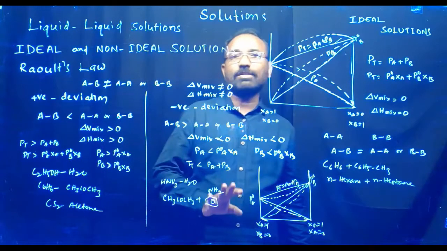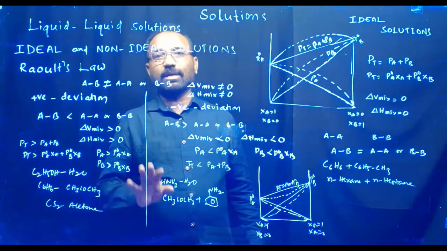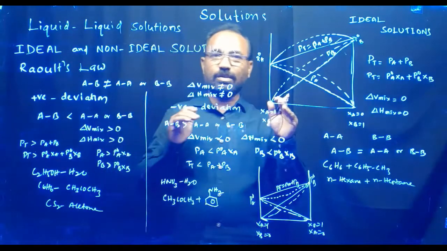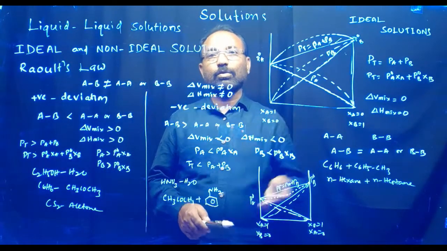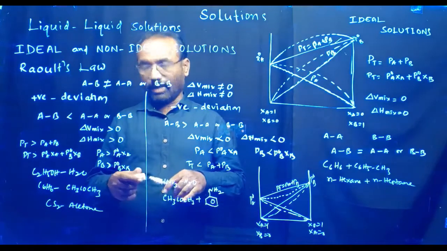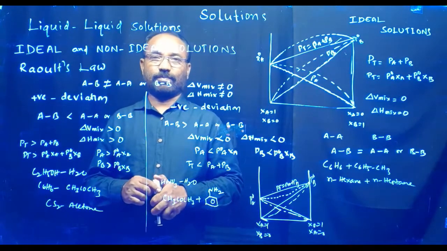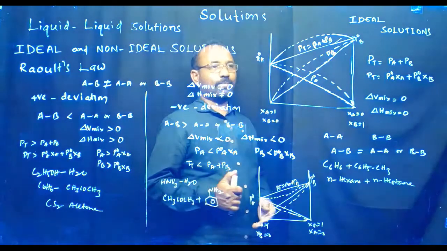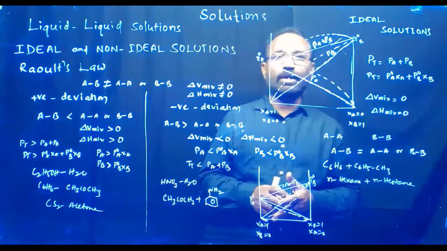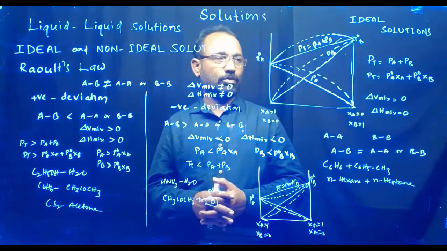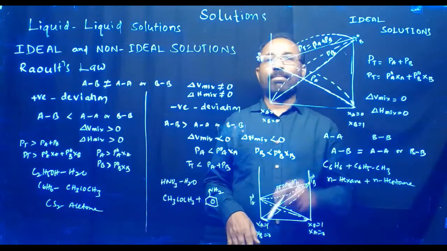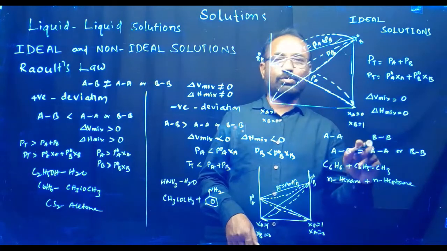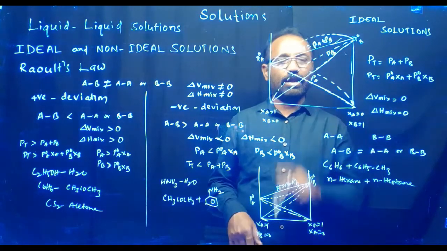From the JEE Mains as well as NEET examination point of view, ideal and non-ideal solutions are very important. How will the question be asked in the examination? For example, which of the following relations is correct for the ideal solution? Here you should remember, in an ideal solution, AB interaction energy is equal to AA or BB, that is the first thing.